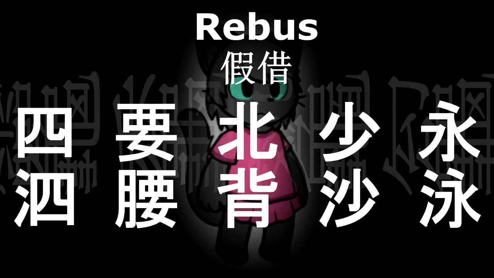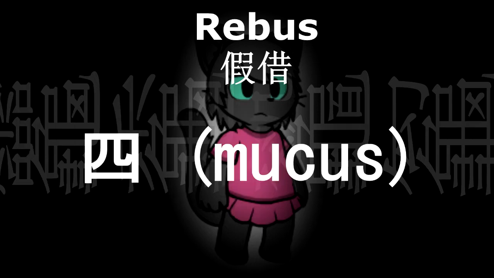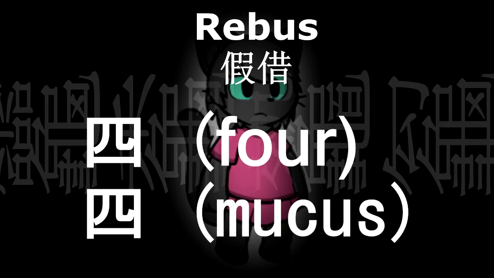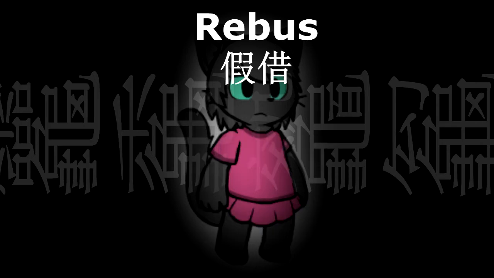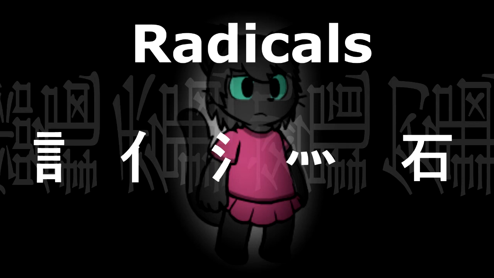Moving on, some characters for more abstract concepts just borrowed characters for more concrete things. In these cases, the original meaning was given a modifier known as a radical. The word was originally mucus, but mucus is now written like this, the same thing but with a water radical. Radicals are pretty important in Chinese writing. Most characters have a radical which gives a vague hint to what the character could mean. Some radicals are for things like speech, water, fire, animals, etc.